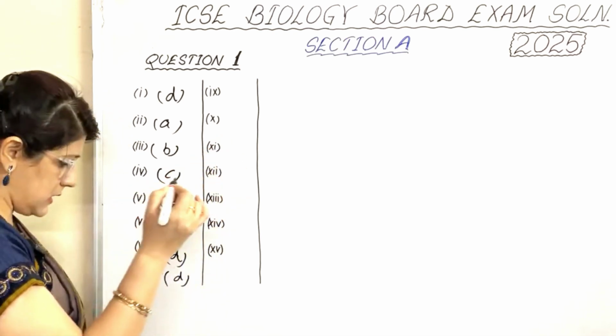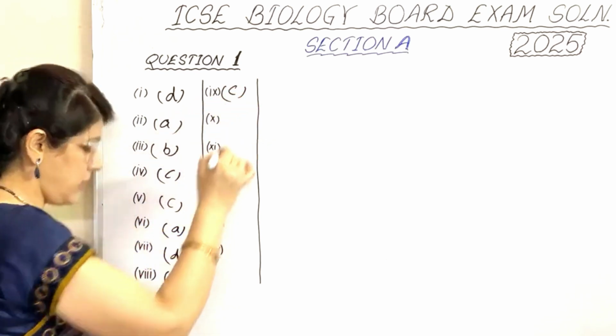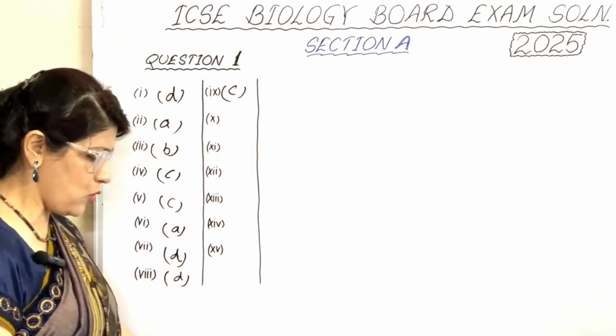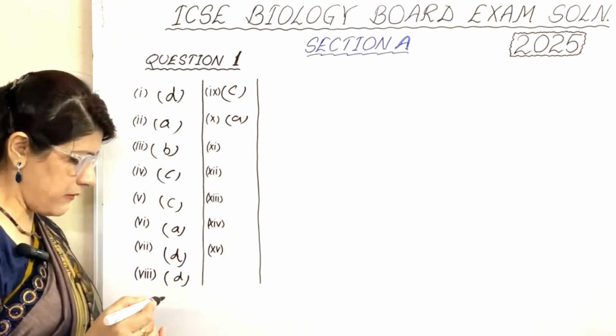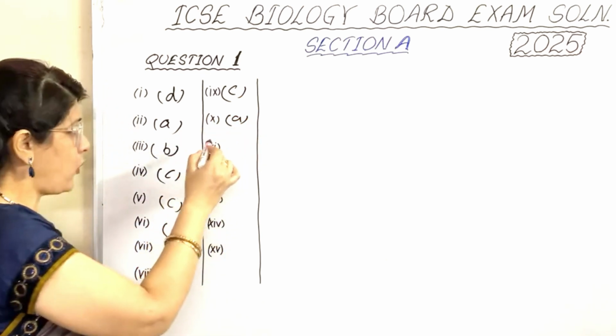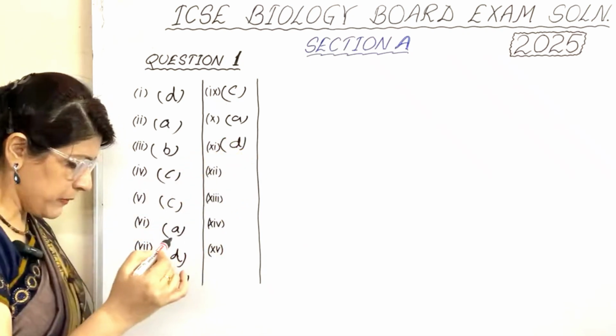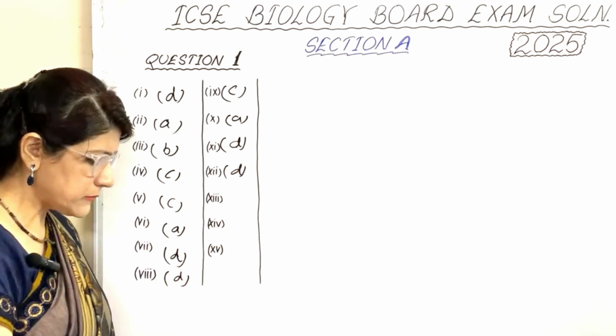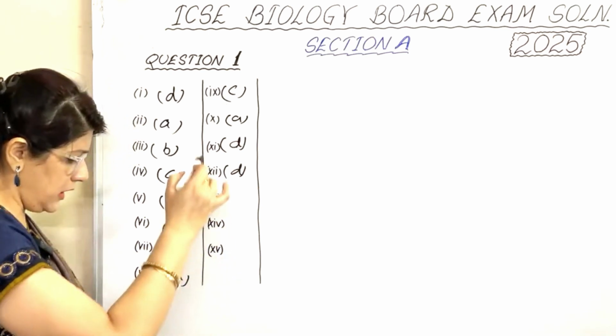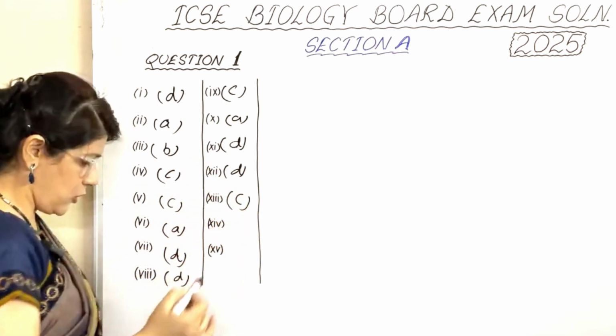In ninth part, it is again C, both A and R are true. In 10th part, it is A, it is telophase. In 11th part, both A and R are false, it is option number D. In 12th part, it is D, which is thermal pollution. In 13th part, it is C, rods and rhodopsin.